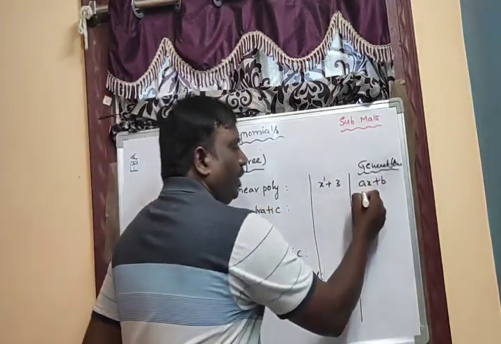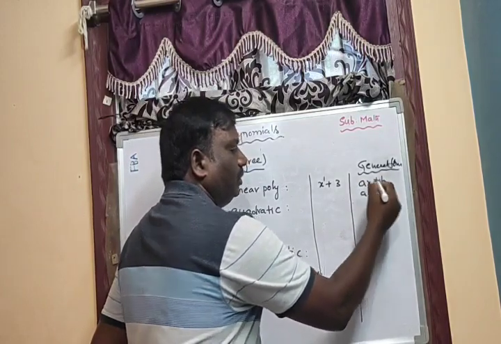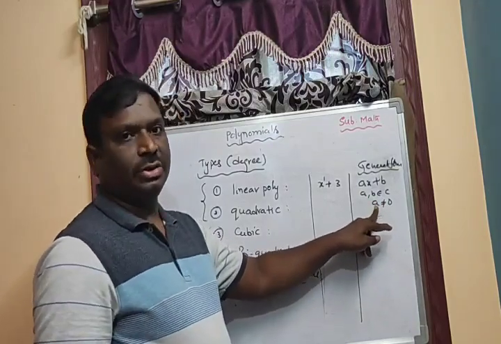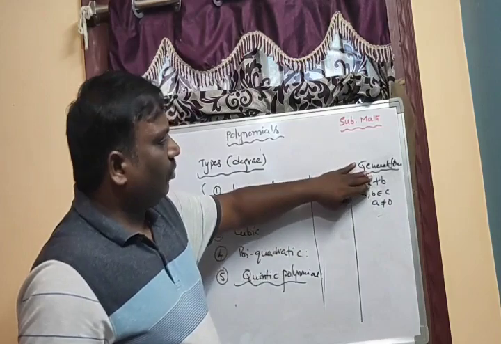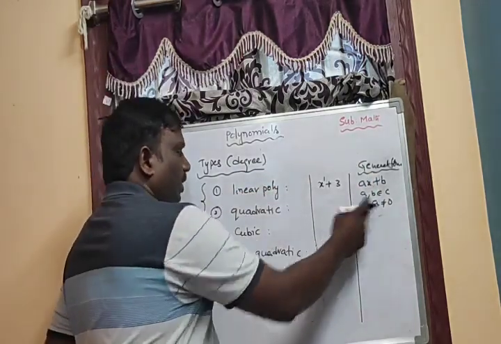Here we need to take a, b belongs to complex numbers and a is not equal to 0. Why do we have to take a is not equal to 0? If a equal to 0, this total term will become 0. There is no variable. That's why a is not equal to 0.